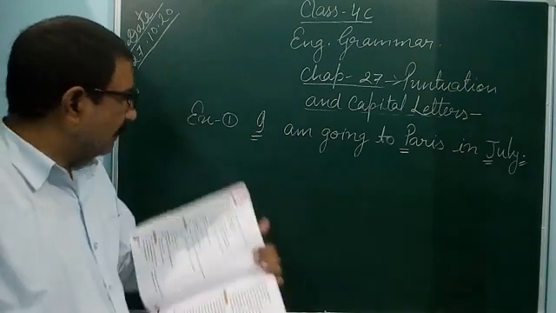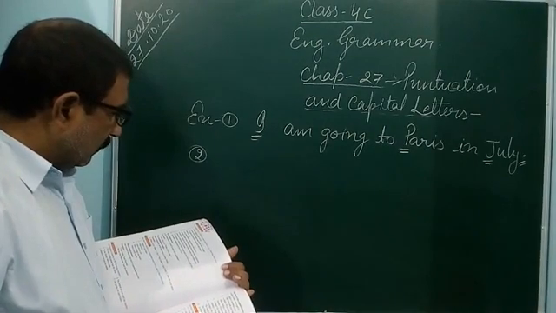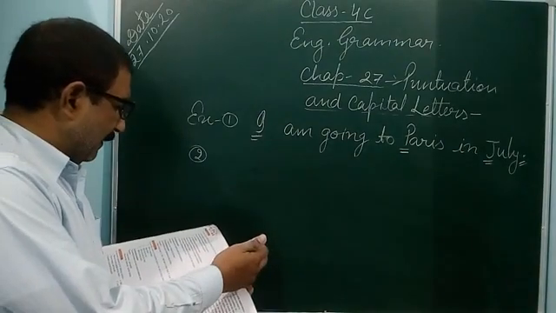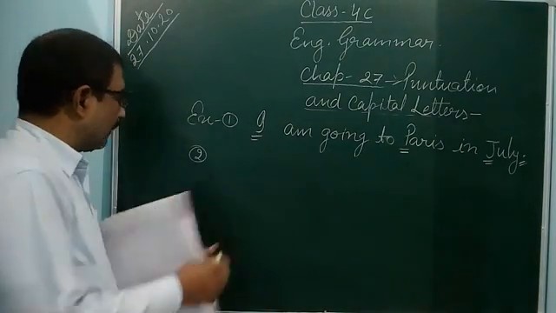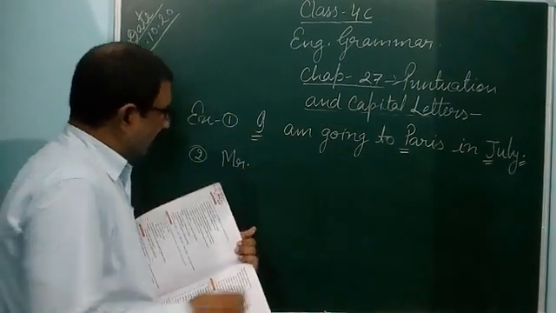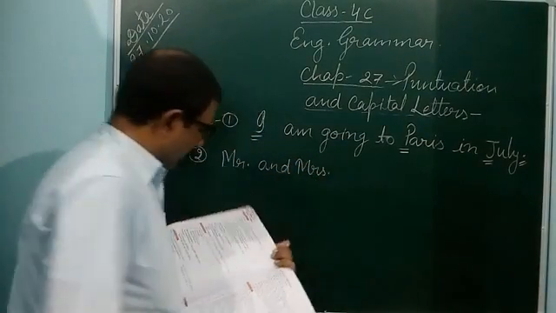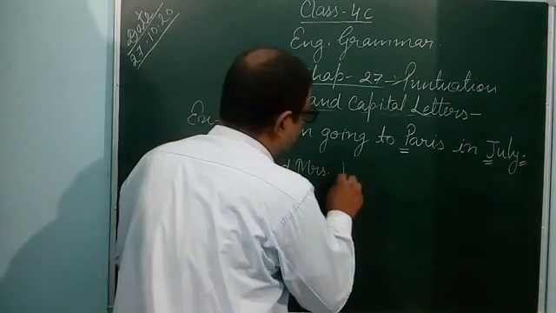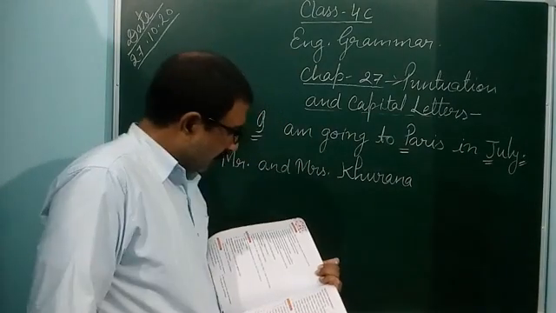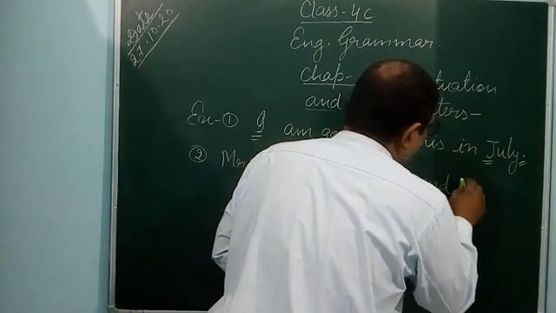So the second question you can see. Second question, it is given, Mr. and Mrs. Khurana and Jimli live in Japan. You can see here the name is given at the beginning of the sentence, Mr. So you write M with a capital letter, Mr., point, and Mrs., M-R-S, point. After that, Khurana is a title, so K capital letter, Khurana. After that, and Jimli is also a name, a proper noun.